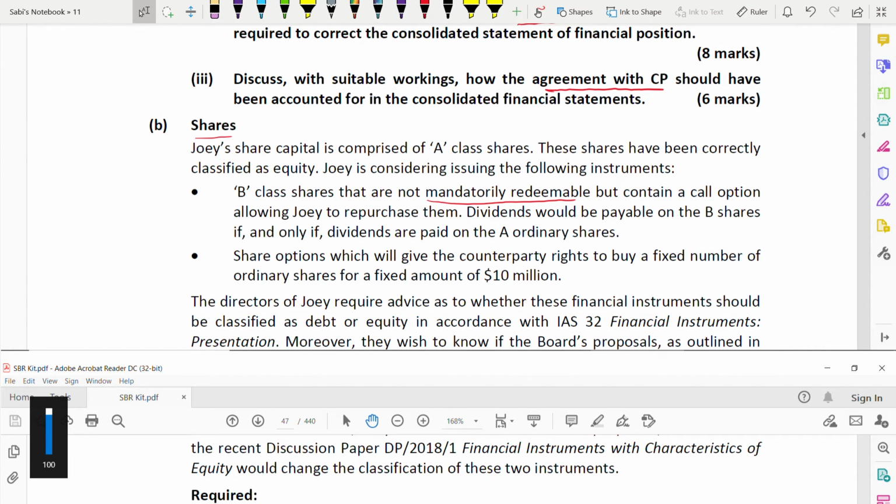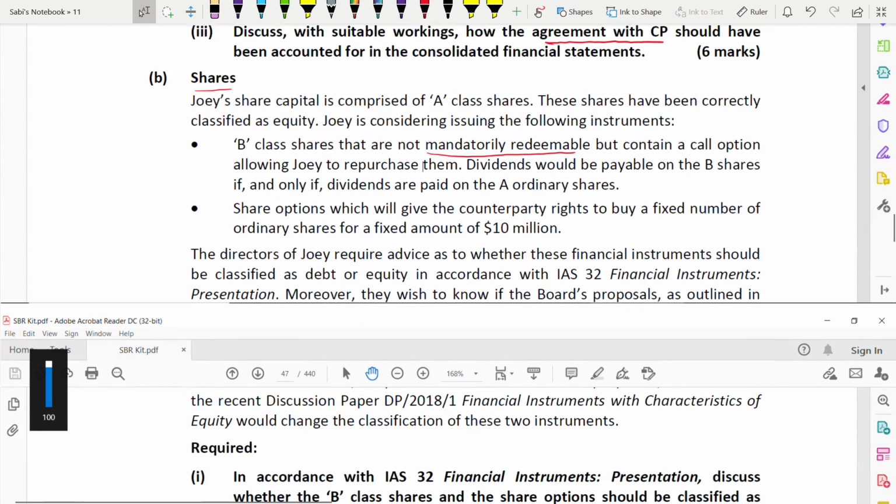Okay, dividends would be payable on B shares if and only if dividends are paid on A ordinary shares. Share options will give the counterparty the right to buy a fixed number of ordinary shares for a fixed number of 10 million. Okay, now we'll see.